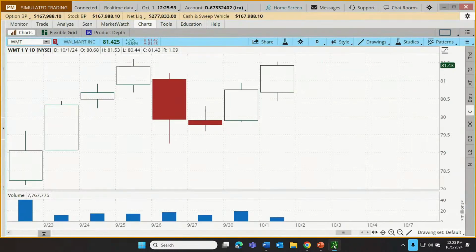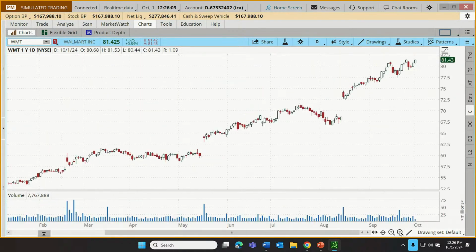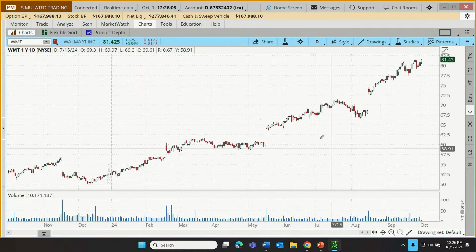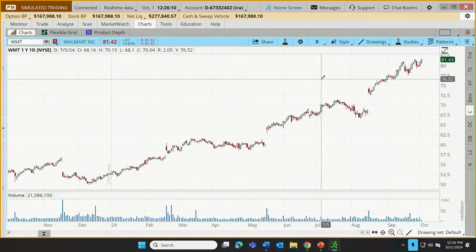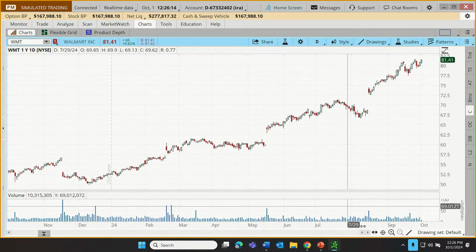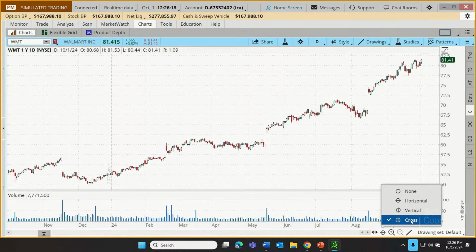So let's go look at that on Walmart. I'm going to zoom back out here just so we get that more traditional view of the chart. And as I move around, you're going to see I have two crosshairs. I have a vertical line, a horizontal line right at the tip of my cursor. If you're not seeing that, you can switch that up right down here. See how I've selected crosshairs?